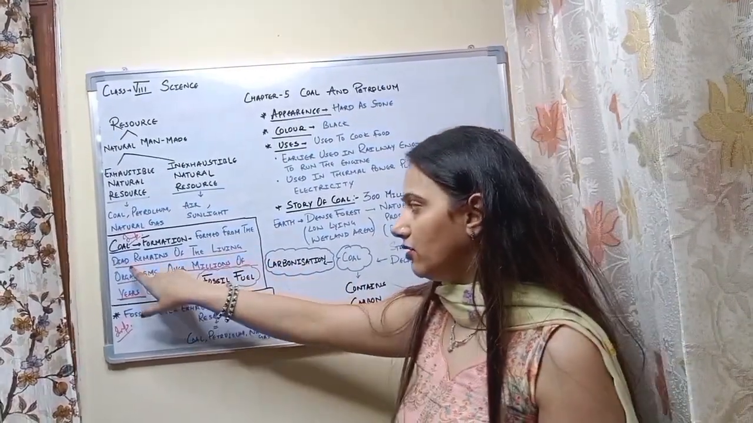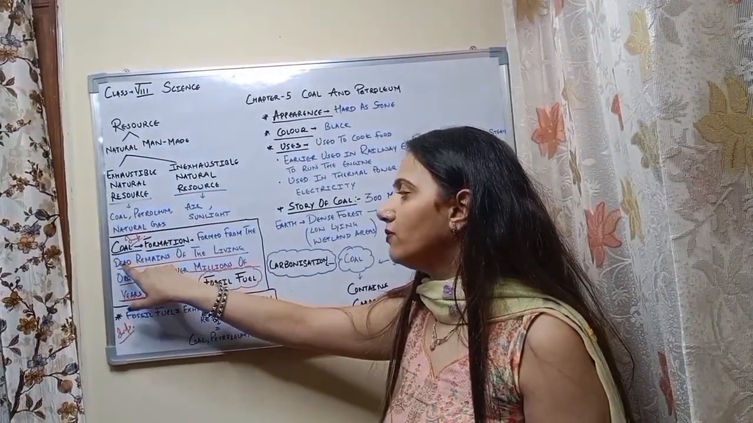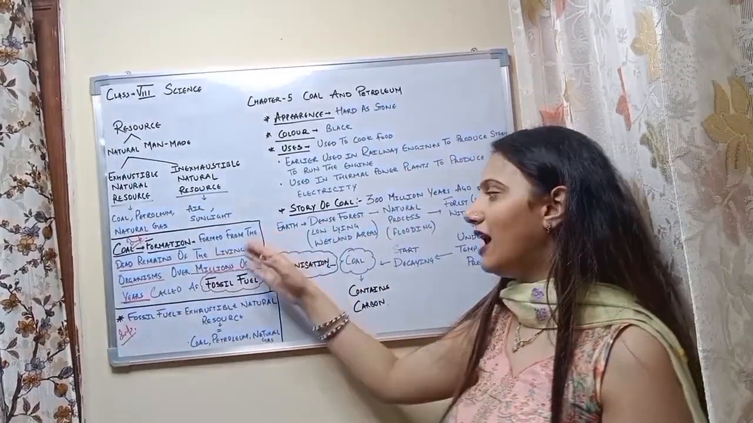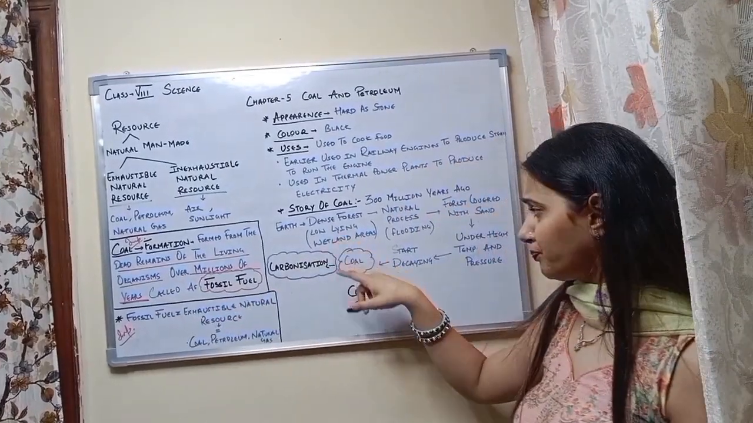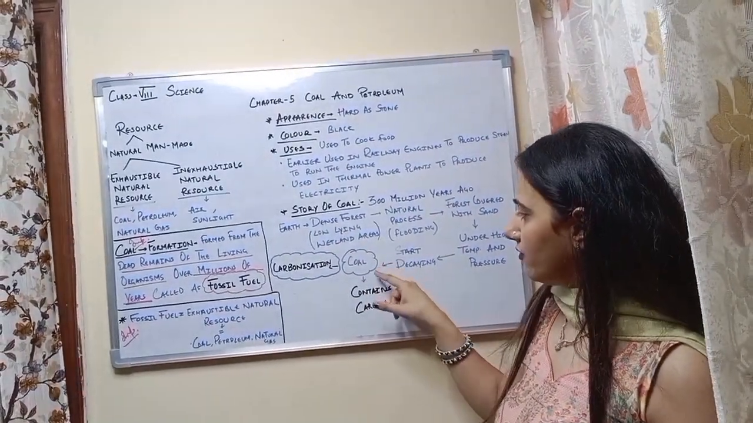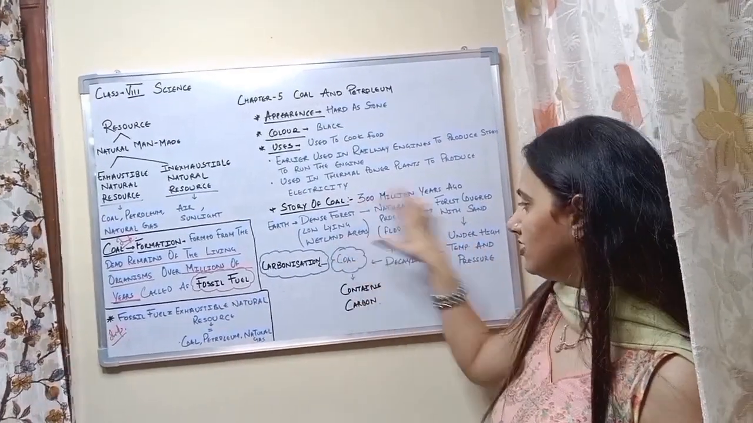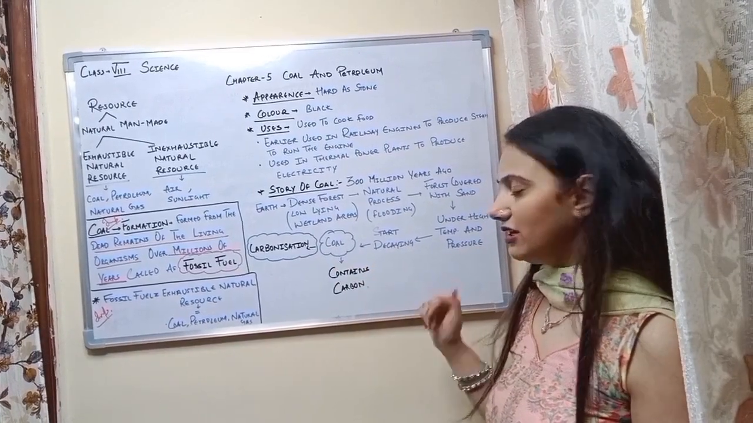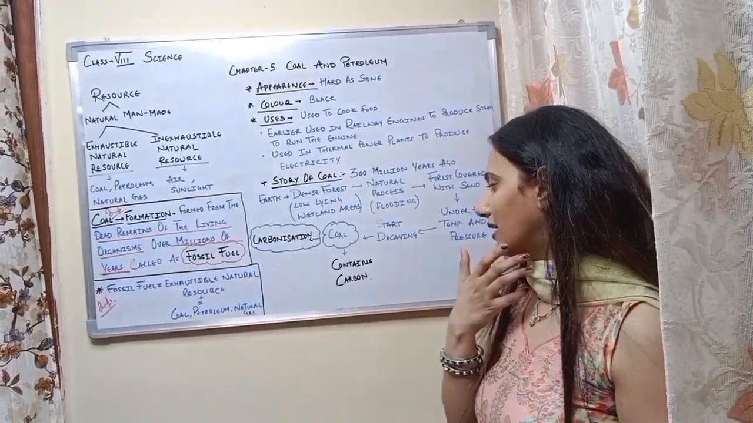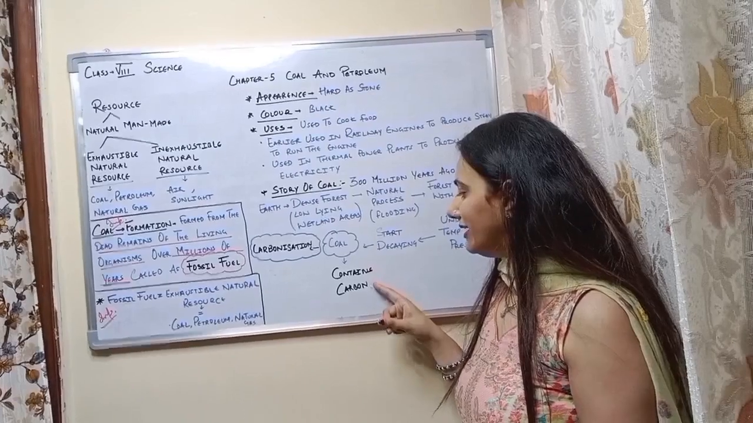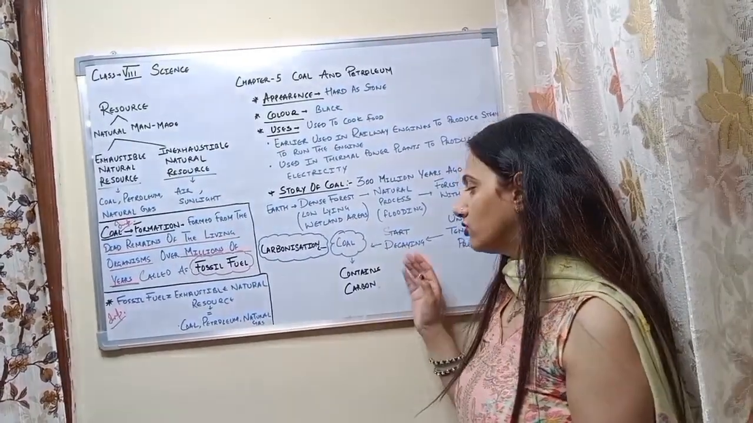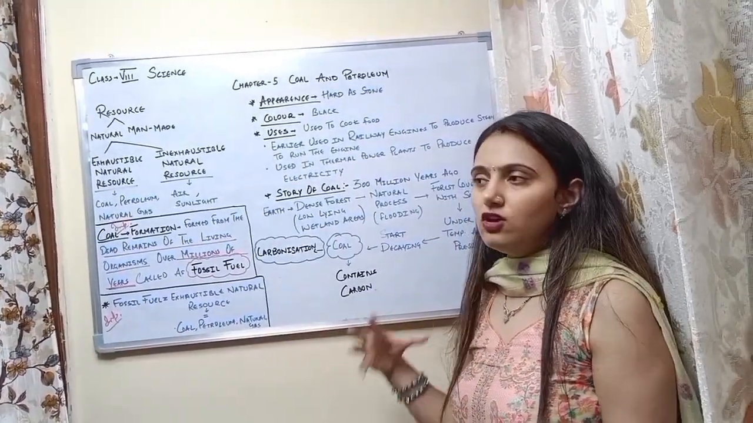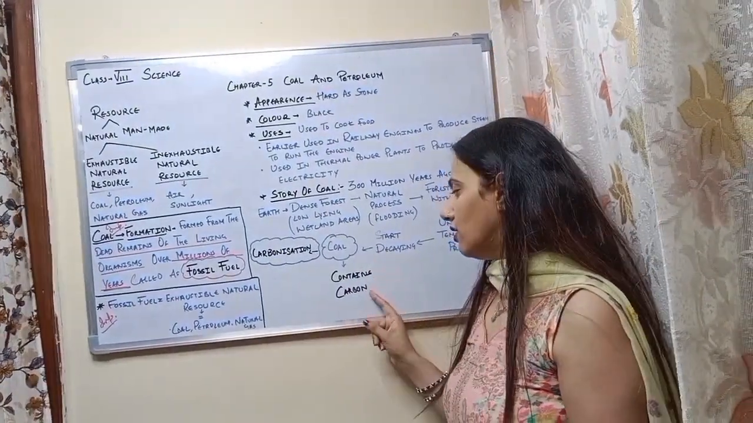I have told you earlier also that coal forms from the dead remains of living organisms, and as we all know, plants are living organisms. So from here, after all this process, we get the coal. Now you have seen two terms written in this black marker: coal contains carbon. Yes, of course, coal contains carbon. When you heat the coal, you get carbon dioxide. So coal is mainly a form of carbon.